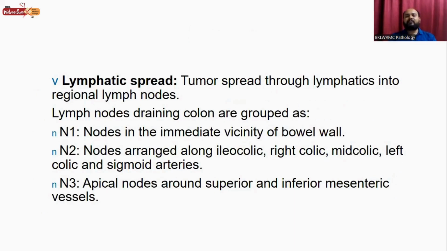Then the lymphatic spread is very common. Tumor spreads through the lymphatics into the regional lymph nodes, and the lymph nodes draining colon are grouped as N1, N2, N3. N1 means nodes in the immediate vicinity of the bowel wall. N2 are the nodes arranged along the ileocolic, right colic, mid colic, left colic, and sigmoid arteries. N3 is the apical lymph nodes around the superior and inferior mesenteric vessels.